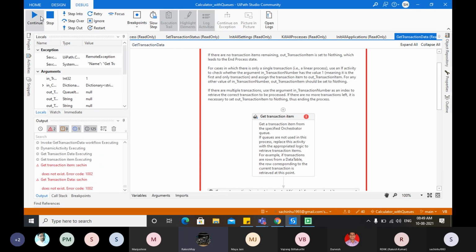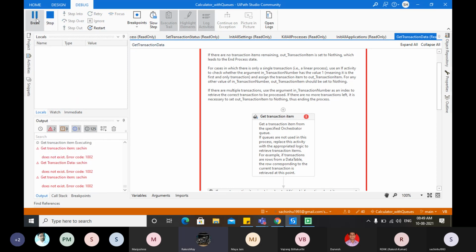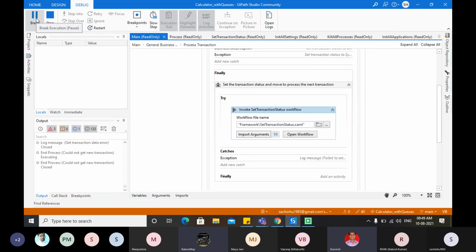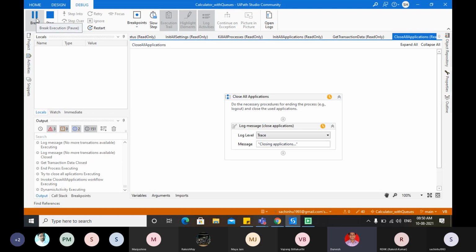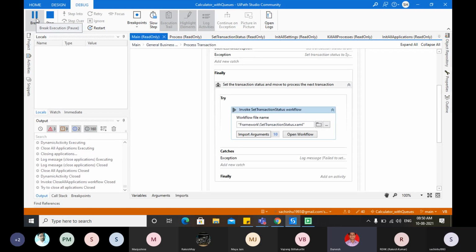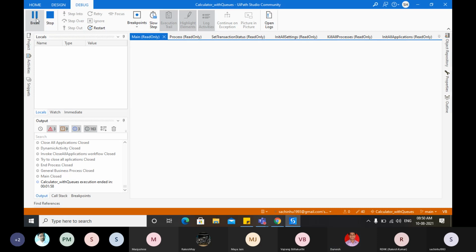No, it says queue doesn't exist. It's not able to fetch data from the queue. As we are not using the get transaction activity, because it's a dispatcher, you can just delete that activity.